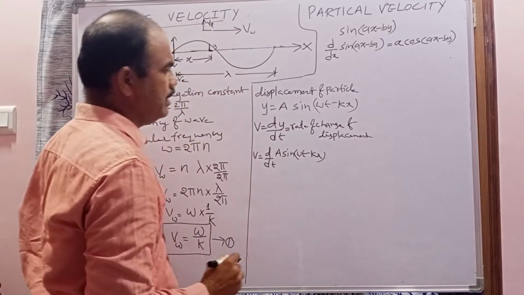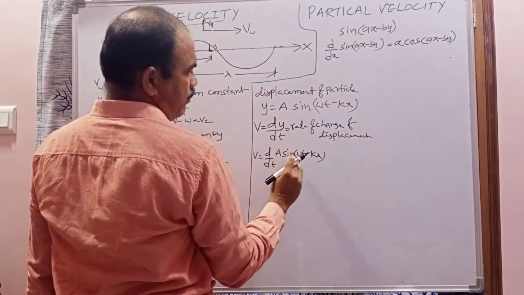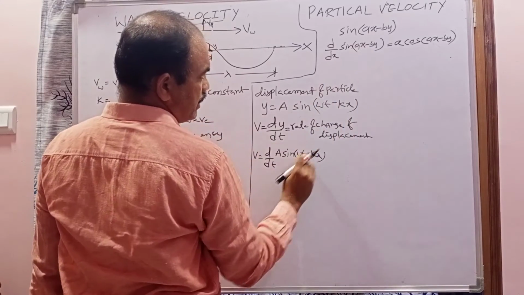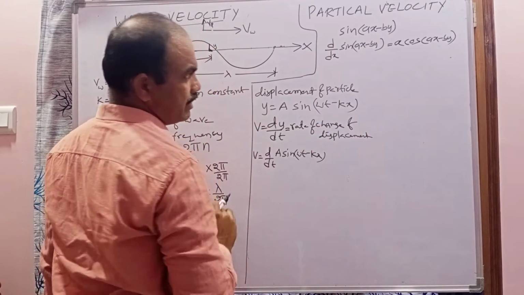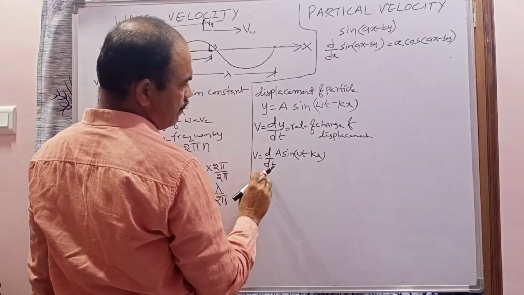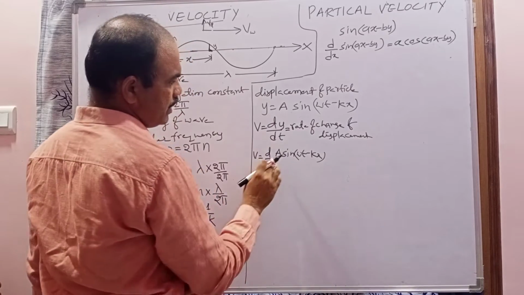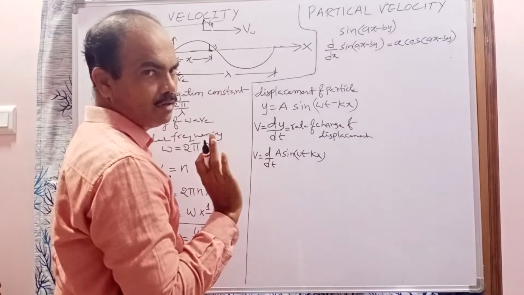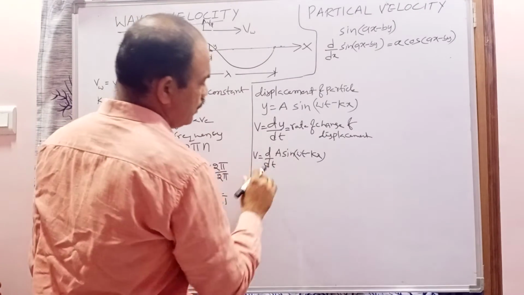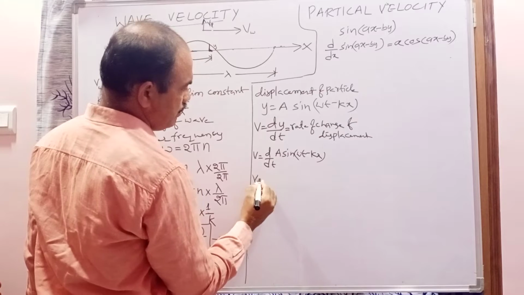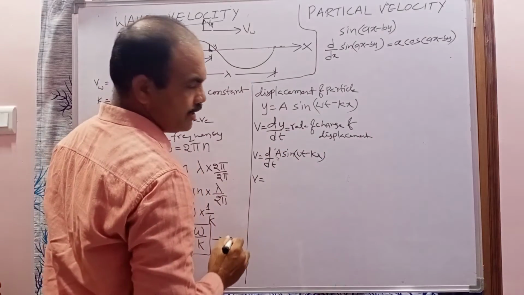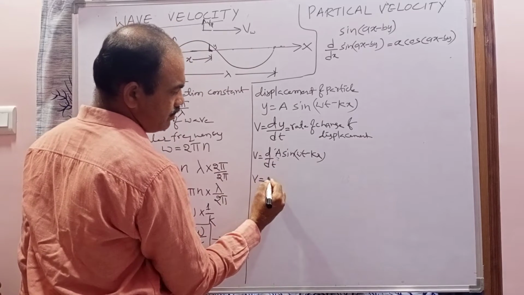But here, in the place of a, omega is there, in the place of b, k is there, in the place of x, t is there, and in the place of y, x is there. Here we are differentiating with respect to time. So here a is constant. A constant cannot be differentiated, remember, only variables. So v equals d by dt of a sin(omega t minus kx), where a is a constant outside.